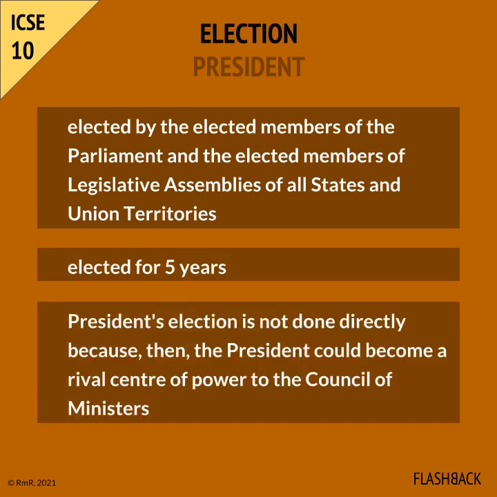The reason why the president's election is not done directly is because, then, the president could become a rival center of power to the Council of Ministers. Hence, as a protection, the president becomes a nominee of the ruling party at the center.